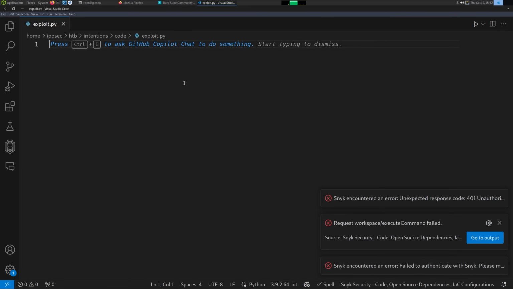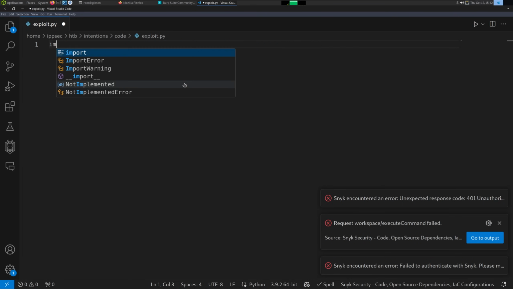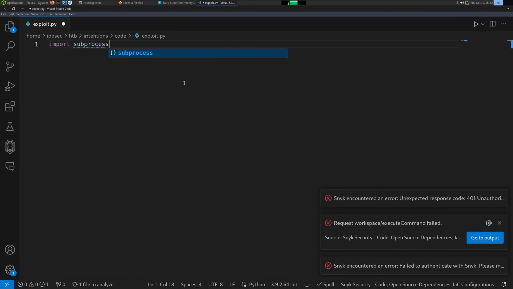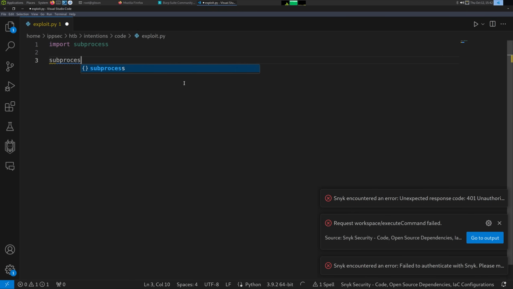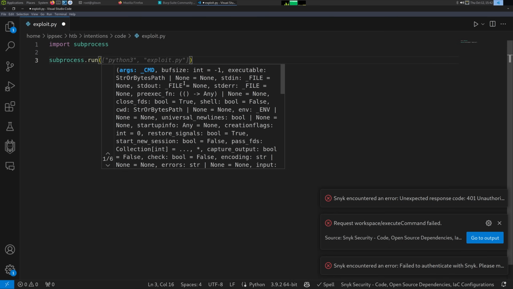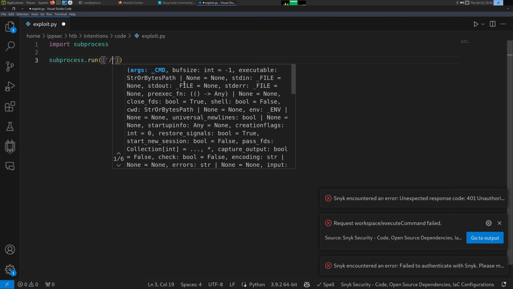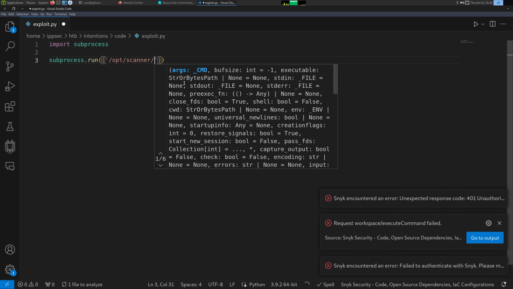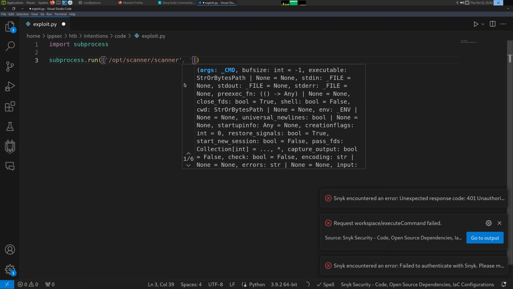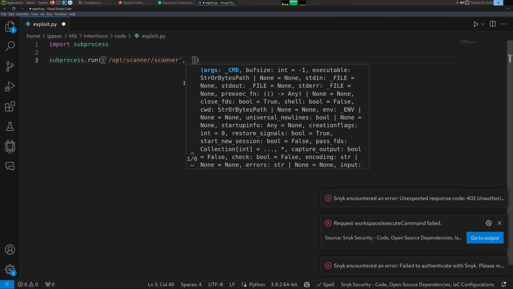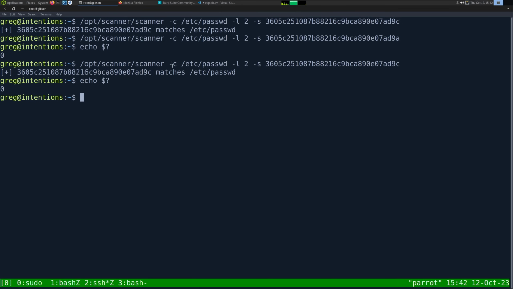So I'm going to import subprocess, and then we can do a subprocess.run. And then we want to specify the program, so /opt/scanner. And then what are all the arguments?